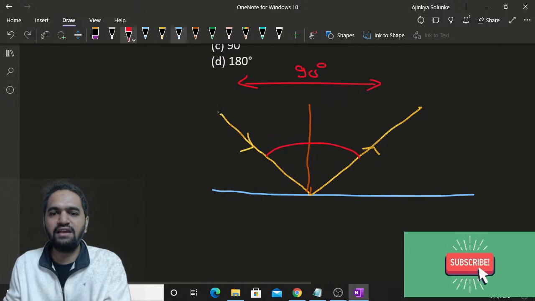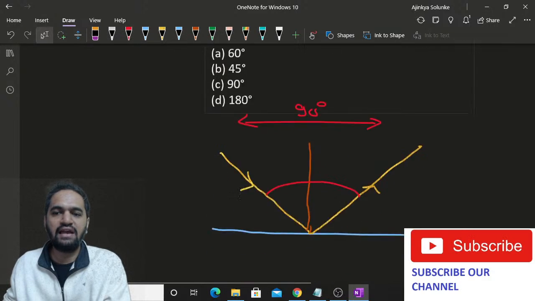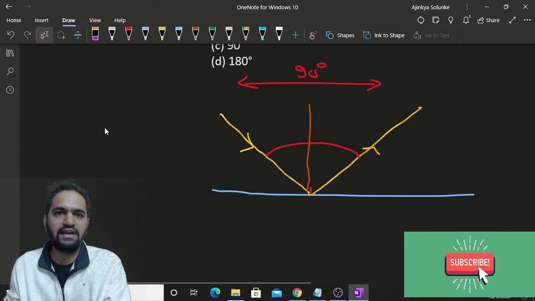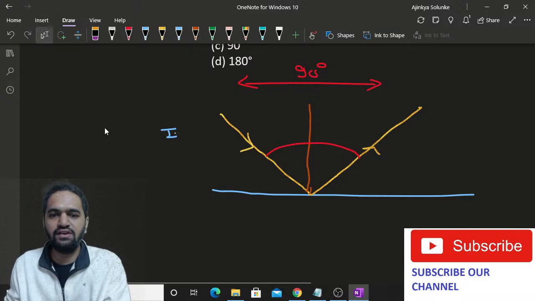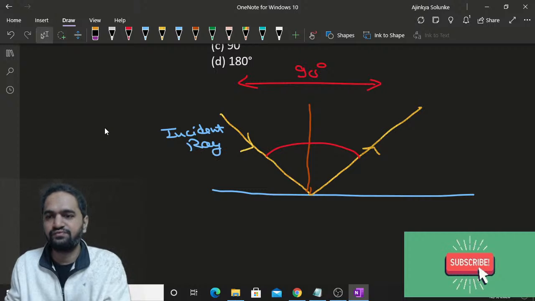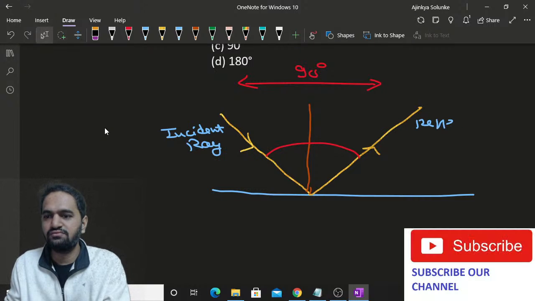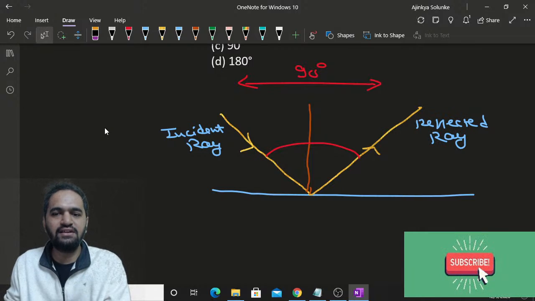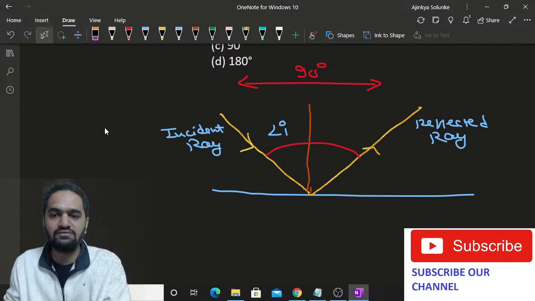Now can you tell me what is the angle of incidence? This is the incident ray and this is the reflected ray. The angle between the two is 90 degree. Now they are asking what is the angle of incidence.